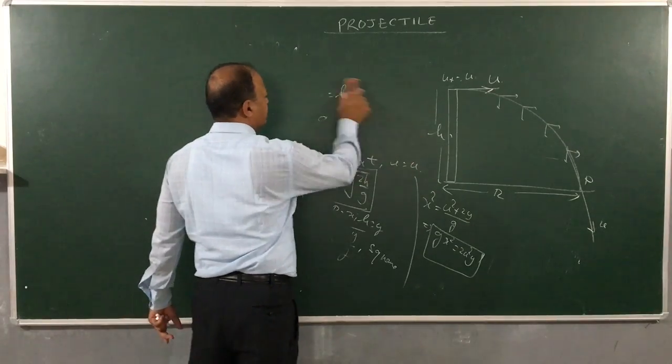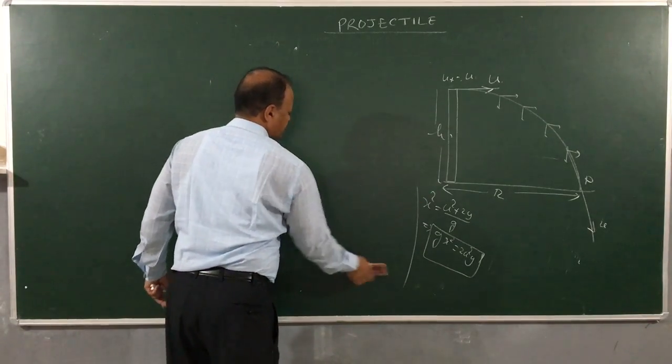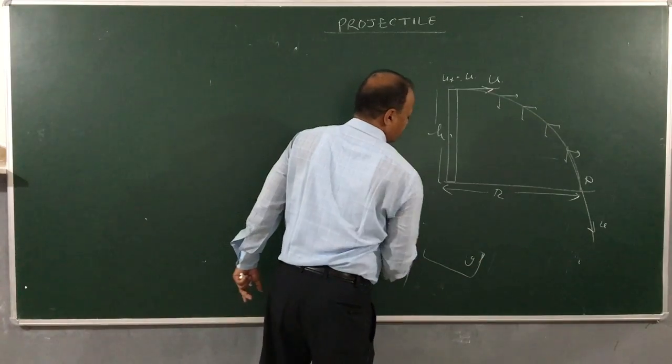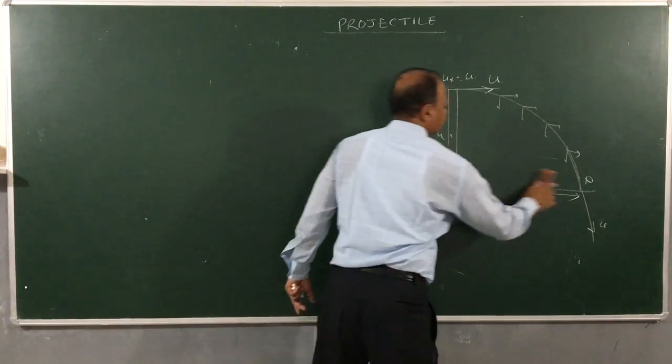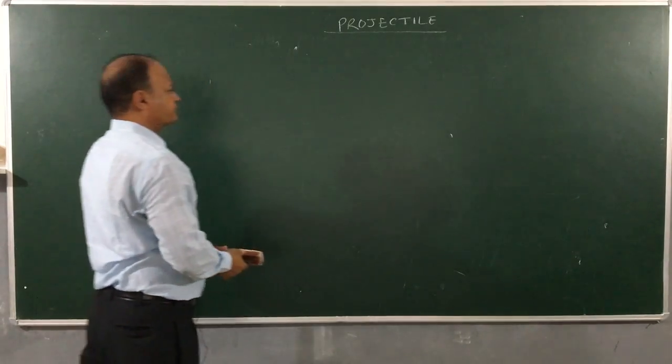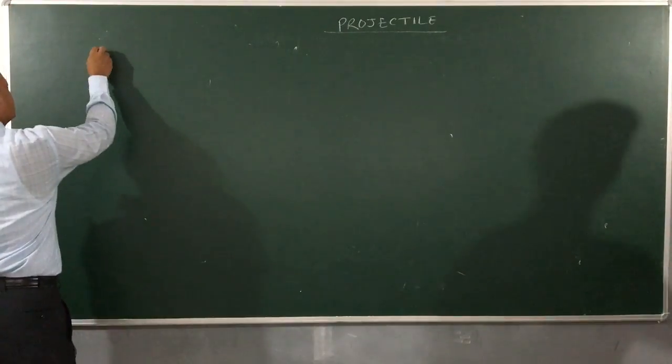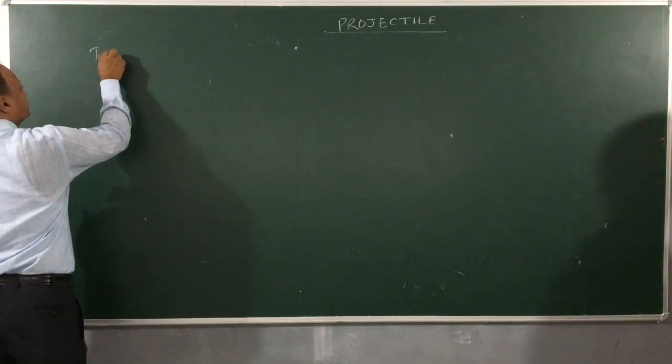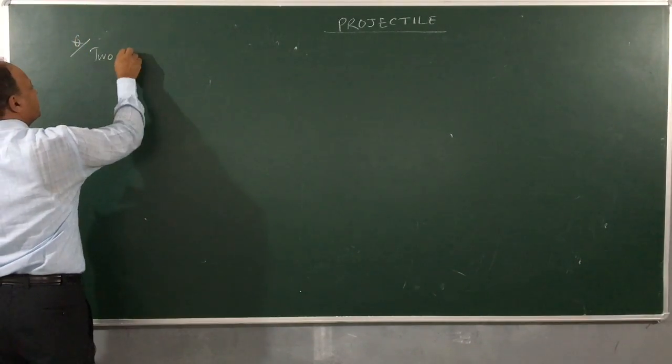Now many times we come across some variations in this horizontal projectile. For example, two projectiles. Let's see a question on this.